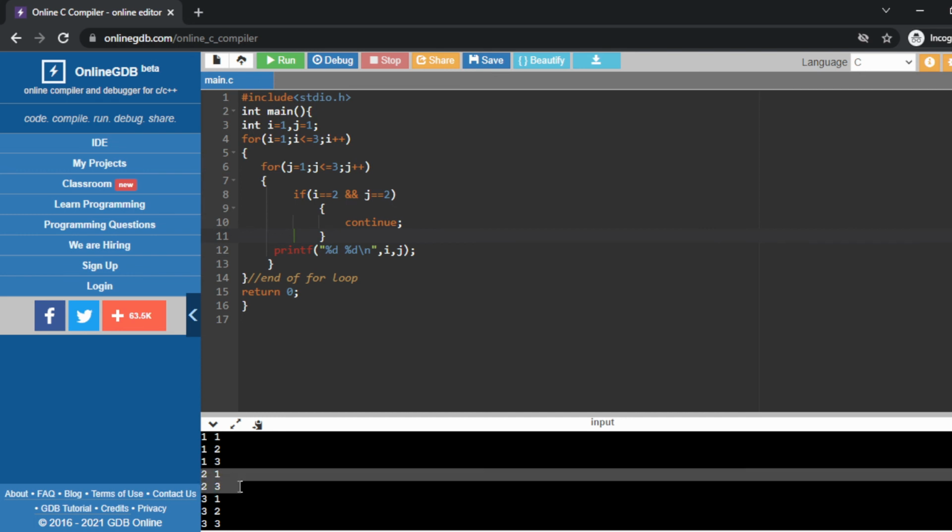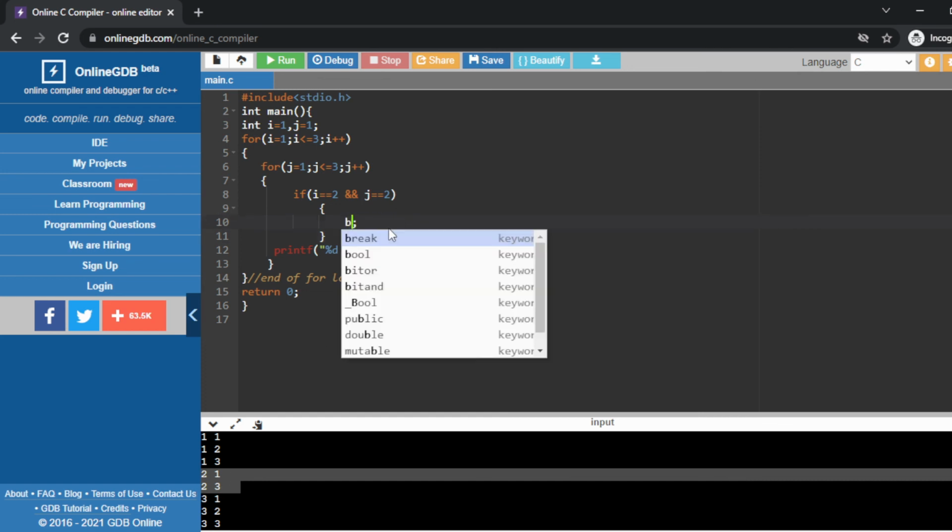Just look at this carefully: 2 1 is there, 2 3 is there. So when we write this continue statement, it skips only that one, it does not break the inner loop. That's why 2 1 and 2 3 both are there.